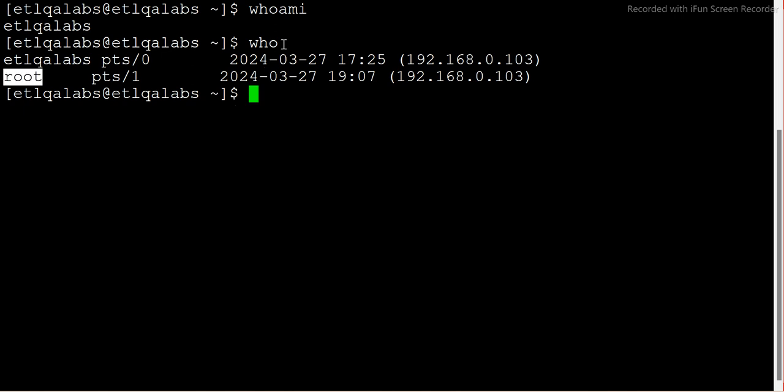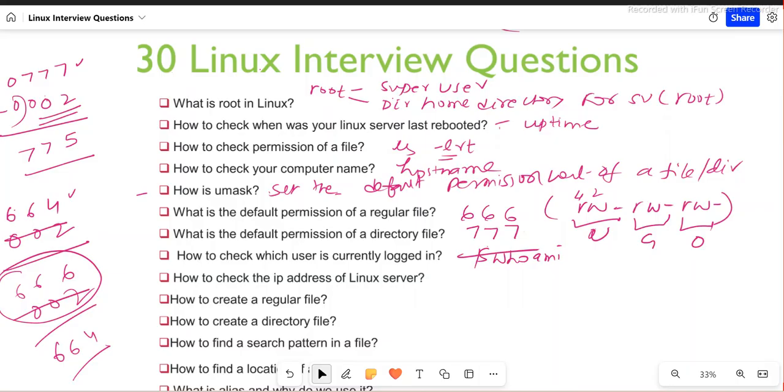Which means who will tell you who all are actually logged in currently on this particular box, in this particular server. So this is the difference between who and who am I. Who am I will tell you the current user who is logged in. If you want to know who all the users are logged in, then you can just say who. That's it.